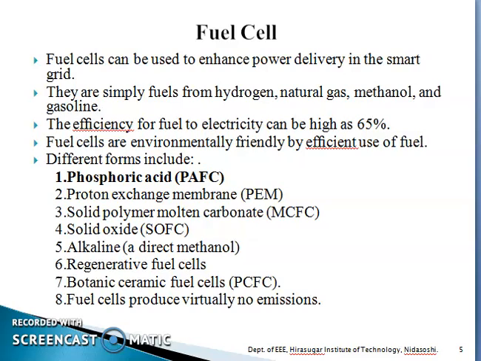The most popularly used fuel cell is the phosphoric acid fuel cell. It produces electricity at a lower temperature as compared to the remaining fuel cells listed above. This is one of the most efficient, and it liberates very low CO2 emissions as compared to other fuel cells. That's why this is one of the most important, efficient fuel cells, where power generation can be made with the help of the phosphoric acid fuel cell.